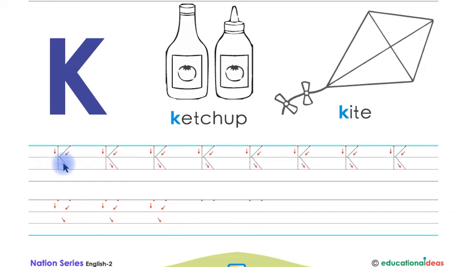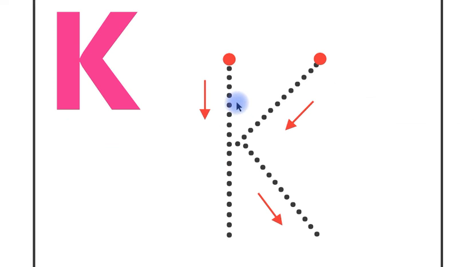Look at this children. This is letter K in capital shape. Now you have to trace this letter K in capital shape. Remember children, you will put your pencil on this starting point and then you have to follow the arrows like this. K. This is letter K in capital shape children. You have to trace this letter K in capital shape like this. You have to put your pencil on the starting point and then you have to follow the arrows like this.